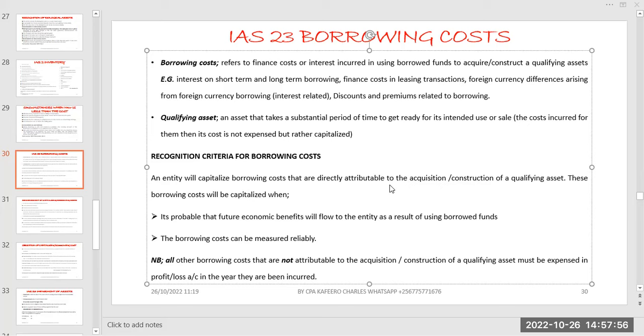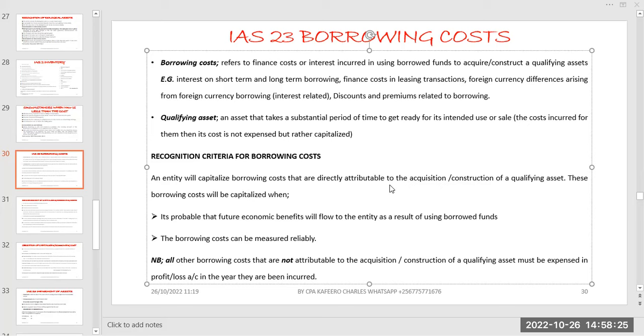Of course, when you go for borrowing, you expect that you are going to be incurring interest, and that is the main thing. When we talk about borrowing, people just understand that you are going to be paying interest. But remember, you are not paying only the interest. There are other costs you are going to be paying on top of the loan that are covered within the standard.